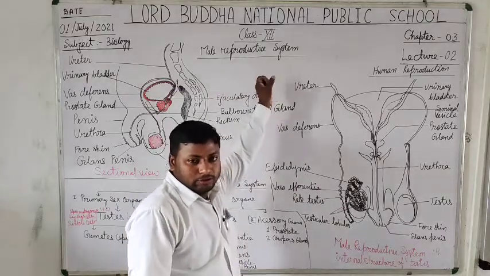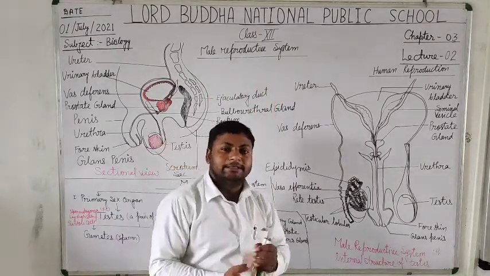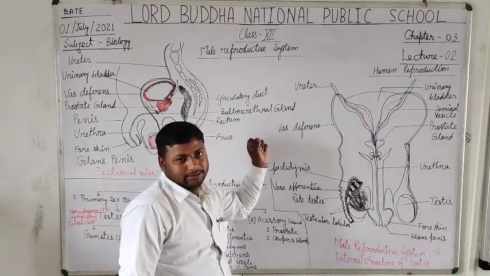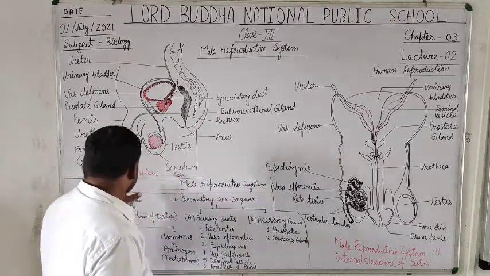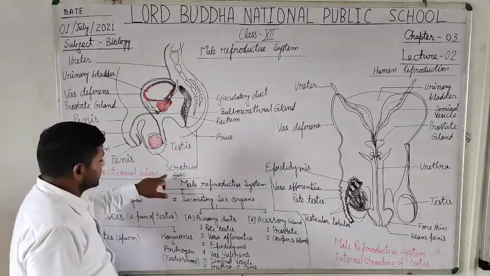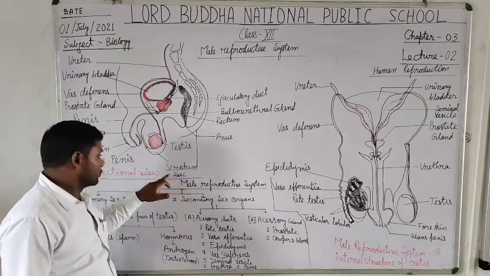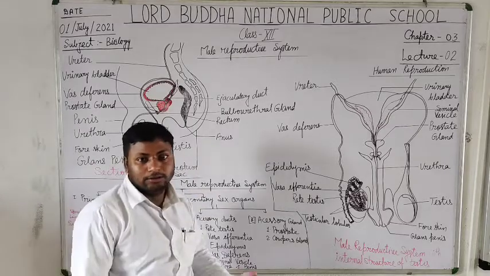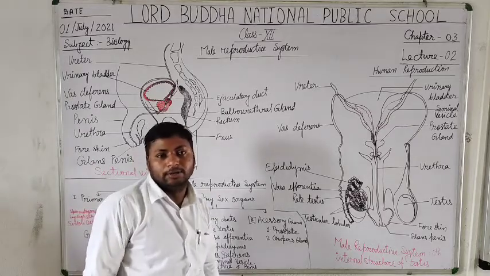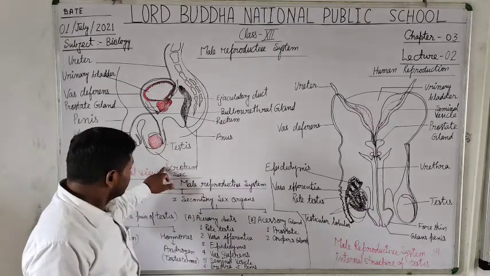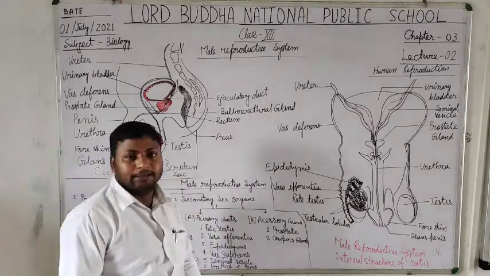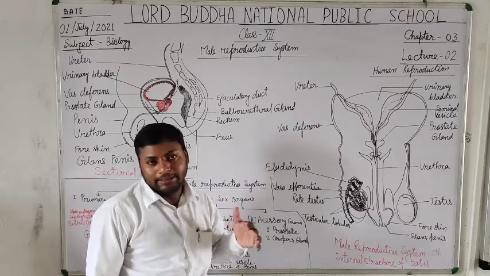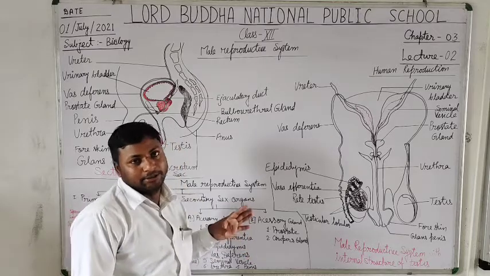system. So, students, the primary sex organ of the male is a pair of testes that lies in a sac which is called the scrotum sac. This lies outside the lower abdomen, and it maintains the temperature about 2.5 degrees Celsius below the body temperature.